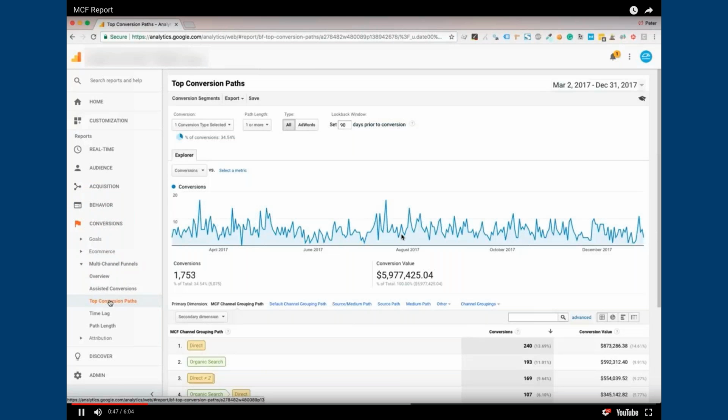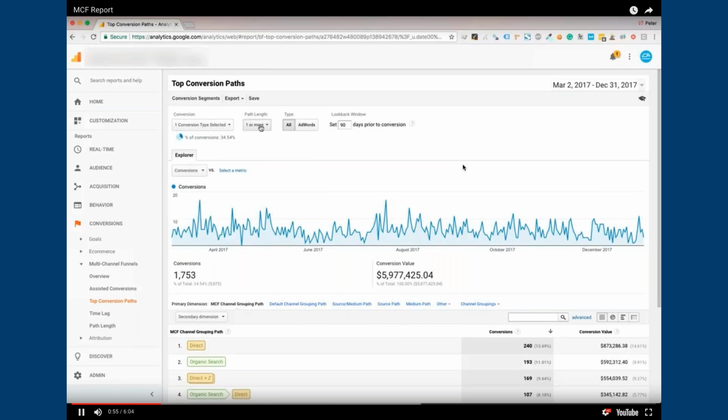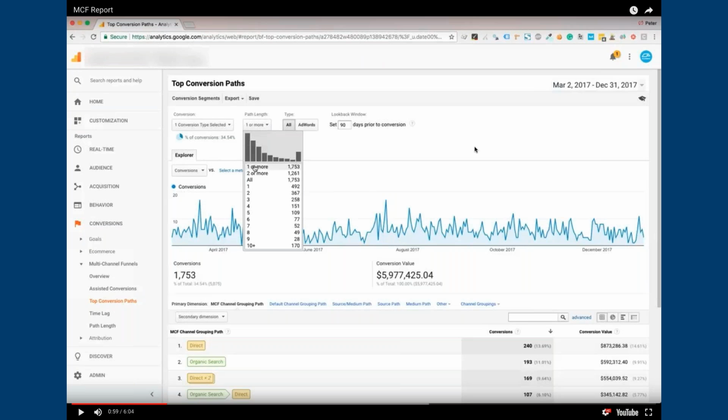So let's configure the report. We are going to determine what type of conversion we're looking at today. Instead of goals, we're only going to focus on transactions. And the path length, now this is interesting. We can see here it's showing our 1,753 conversions, right? That's the same as the other report.